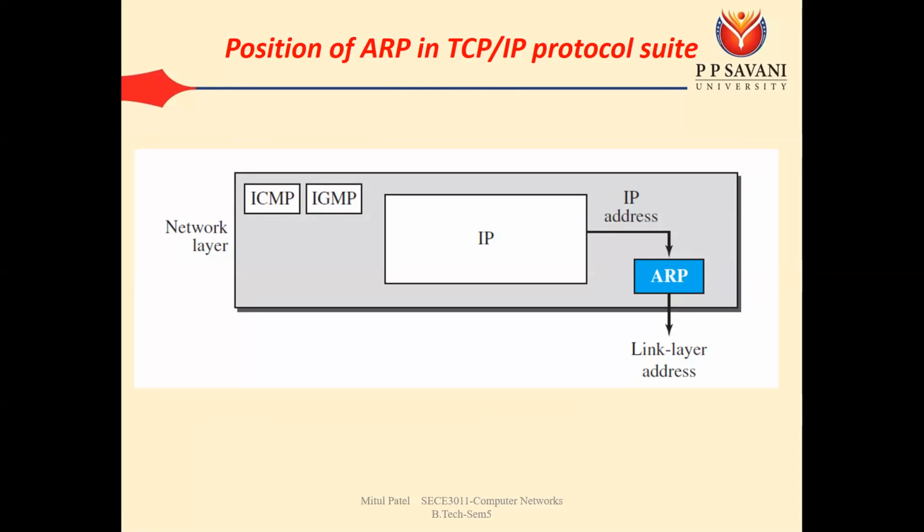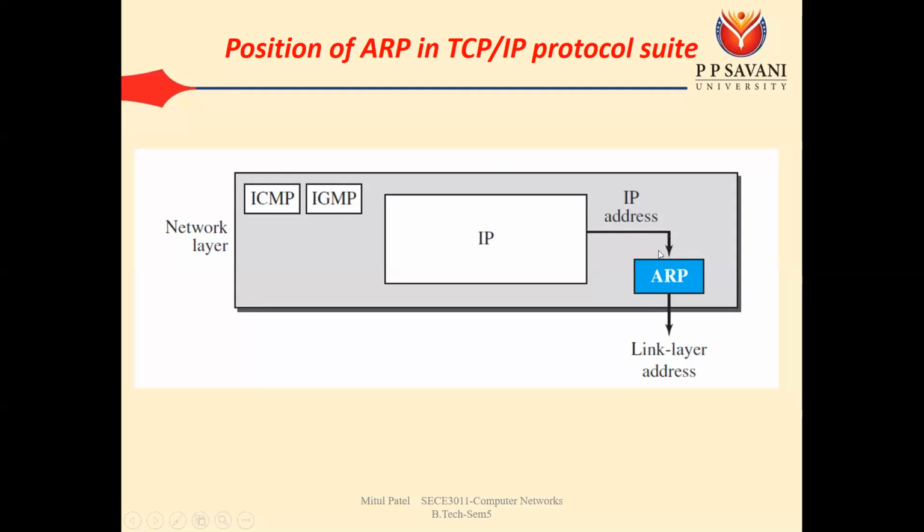That's why we are learning the ARP protocol in the data link layer. On the network layer, we have four protocols: ICMP, IGMP, IP, and ARP. We learn ARP in the data link layer, and IP, ICMP, and IGMP in the network layer.